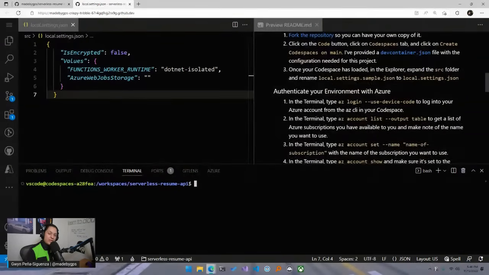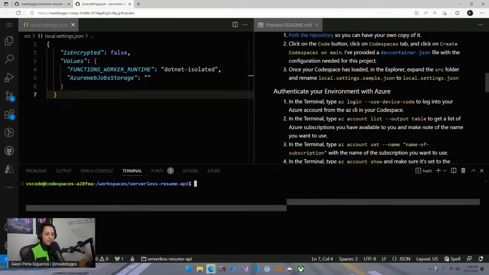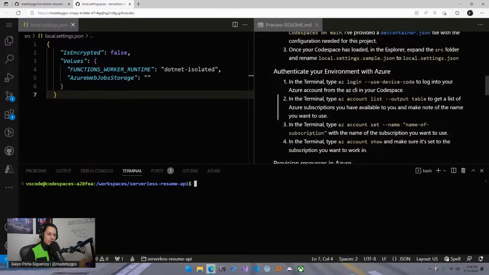So now we've authenticated our current environment with our Azure account. And now what you have to do is set your subscription. You can use az account list --output table to get a list of all the subscriptions that you have available to use. Some people have several, some people have just one. So depending on that, just use az account set --name, and then provide the name of your subscription.